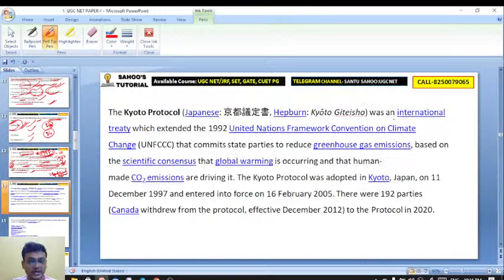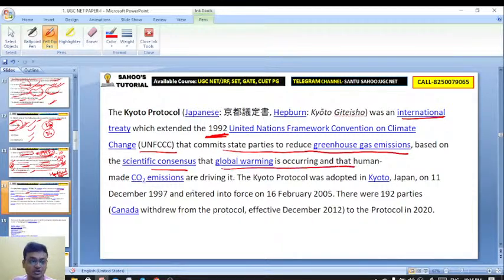Kyoto Protocol, actually an international treaty which extended the 1992 UNFCCC that commits state parties to reduce the greenhouse gas emission based on the scientific consensus that global warming is occurring and that human-made CO2 emissions are driving it.